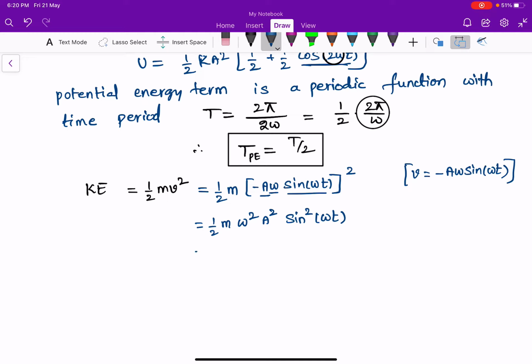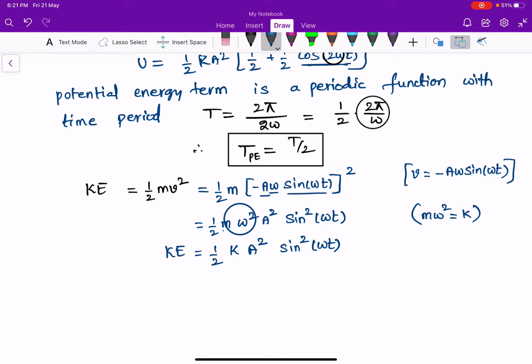We know that m omega square is nothing but the spring constant k. Replacing it, kinetic energy is half k a square sin square omega t. This is an expression for kinetic energy.